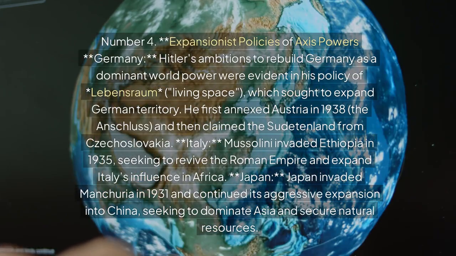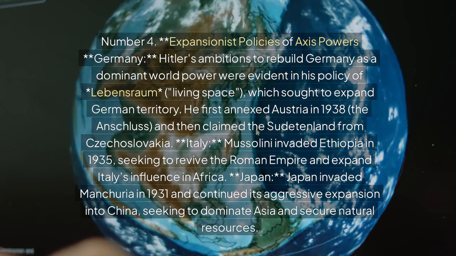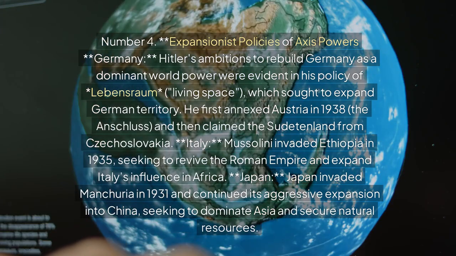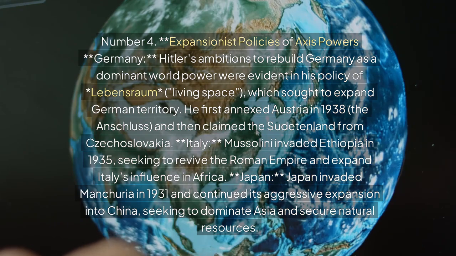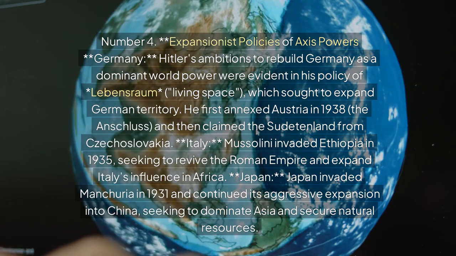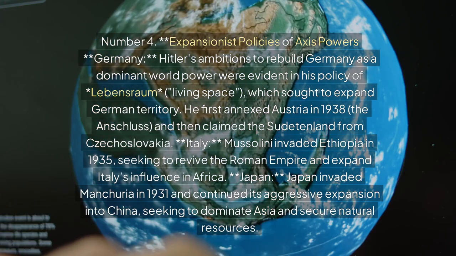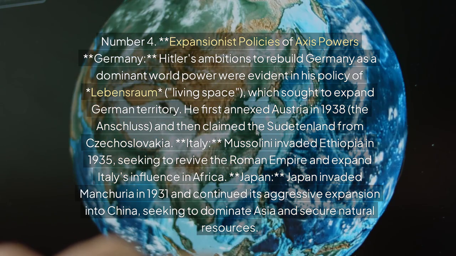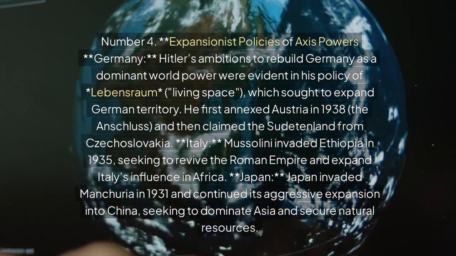Number 4. Expansionist policies of Axis powers. Germany: Hitler's ambitions to rebuild Germany as a dominant world power were evident in his policy of Lebensraum, living space, which sought to expand German territory. He first annexed Austria in 1938, the Anschluss, and then claimed the Sudetenland from Czechoslovakia. Italy: Mussolini invaded Ethiopia in 1935, seeking to revive the Roman Empire and expand Italy's influence in Africa. Japan invaded Manchuria in 1931 and continued its aggressive expansion into China, seeking to dominate Asia and secure natural resources.